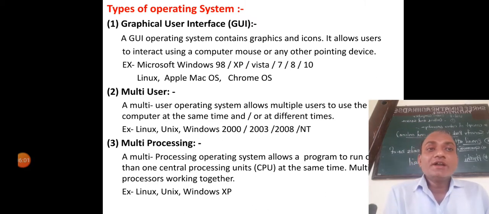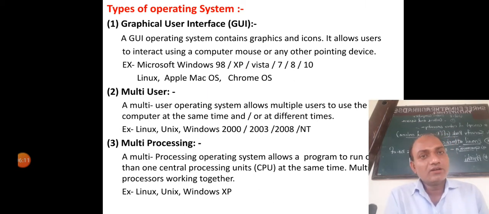It allows users to interact using a computer mouse or any other pointing device. This operating system helps us to use the mouse or other pointing device. What are the examples of graphical user interface operating system?